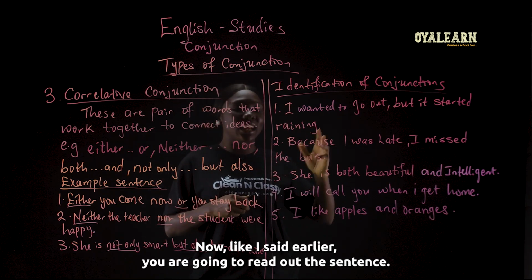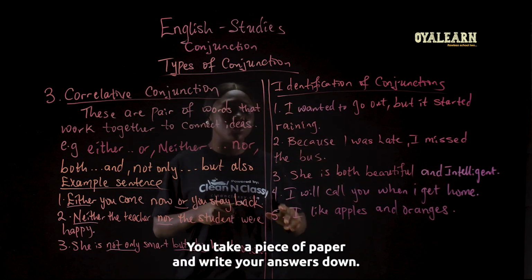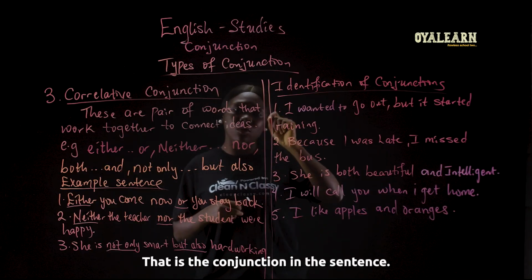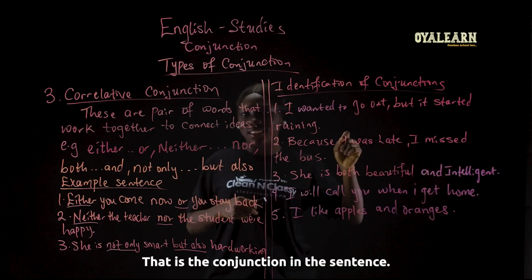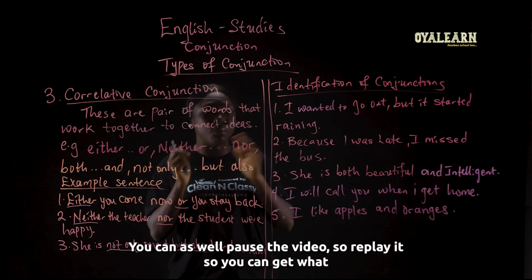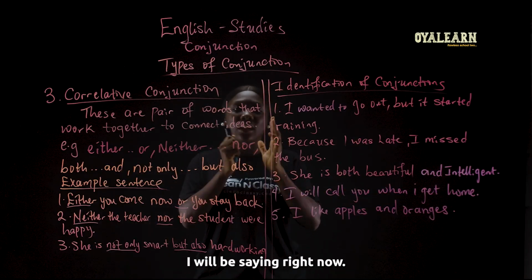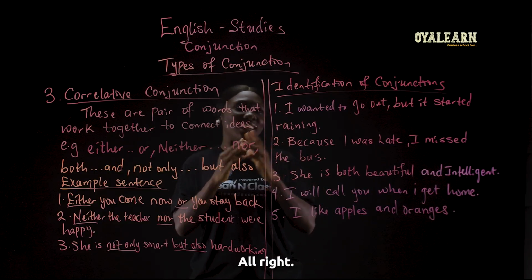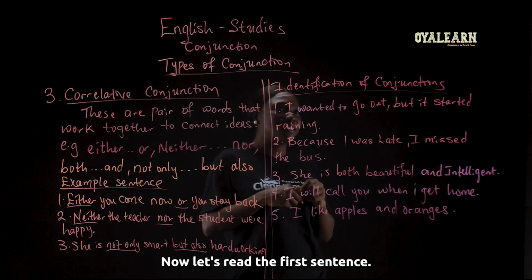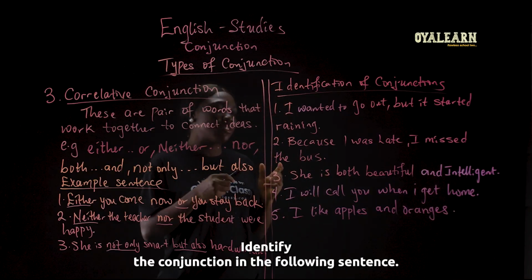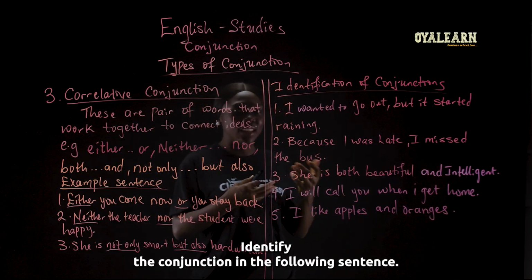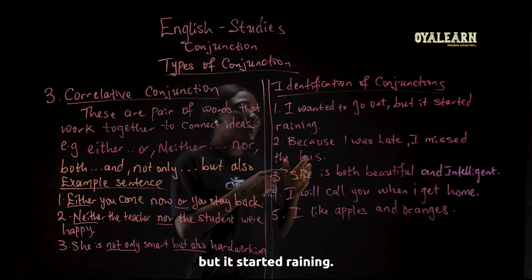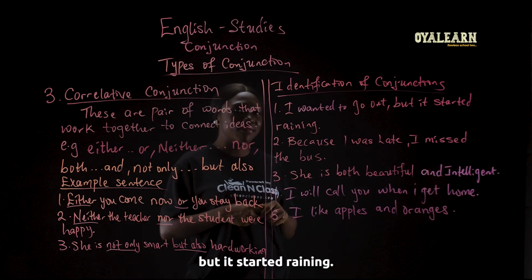Like I said earlier, I'm going to read out the sentences to you. Take a piece of paper and write your answers down. You can pause the video or replay it so you can get what I will be saying. Hope you're ready. All right. Now let's read the first sentence. Identify the conjunction in the following sentence. I wanted to go out, but it started raining.